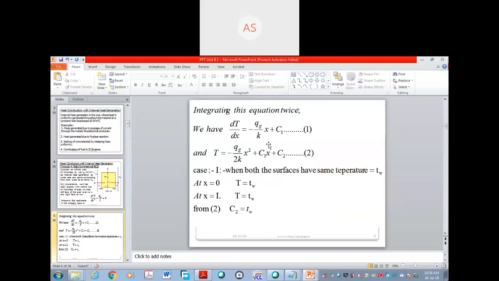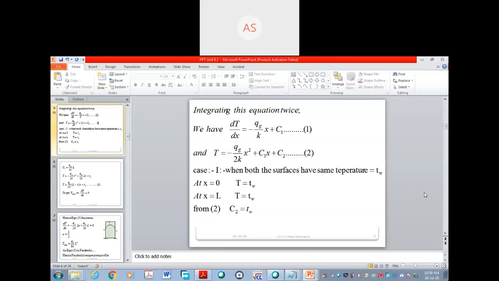Now when you put x equal to 0 in this equation, what will be there? This will be 0, this will be 0, this is Tw. Hence C2 is equal to Tw, directly from this we have got C2 equal to Tw. We have to find C1 and C2. After that we will use the second boundary condition.